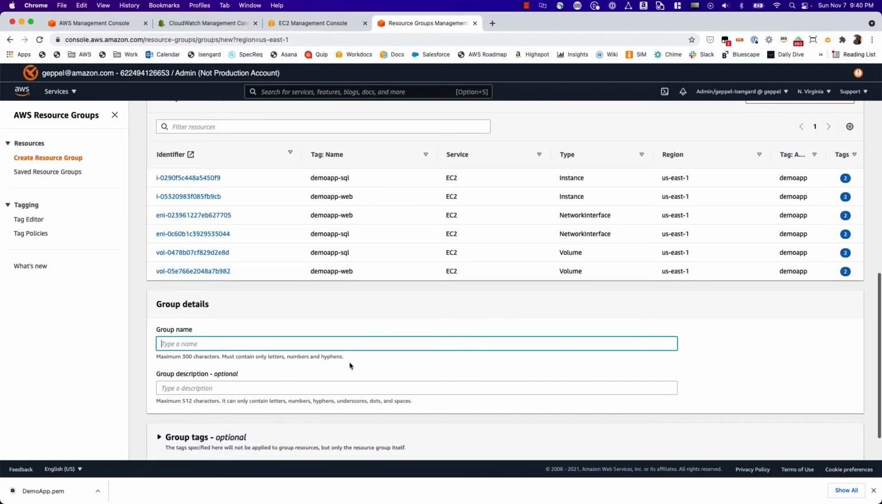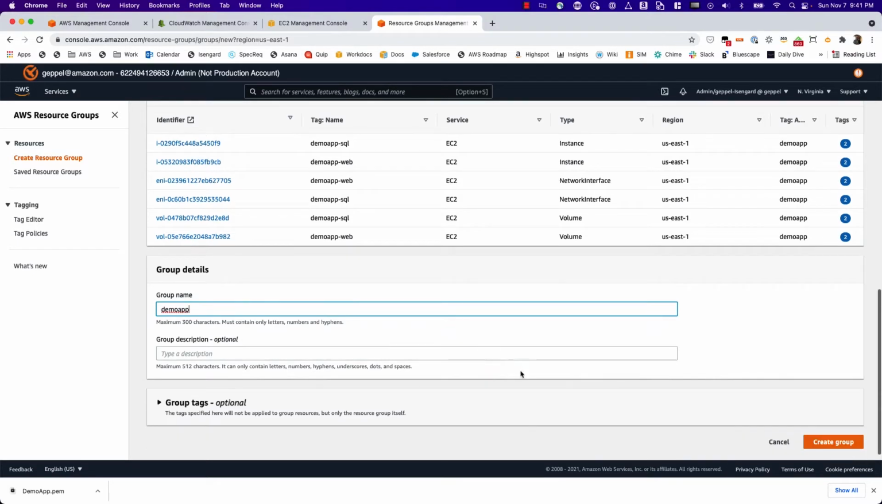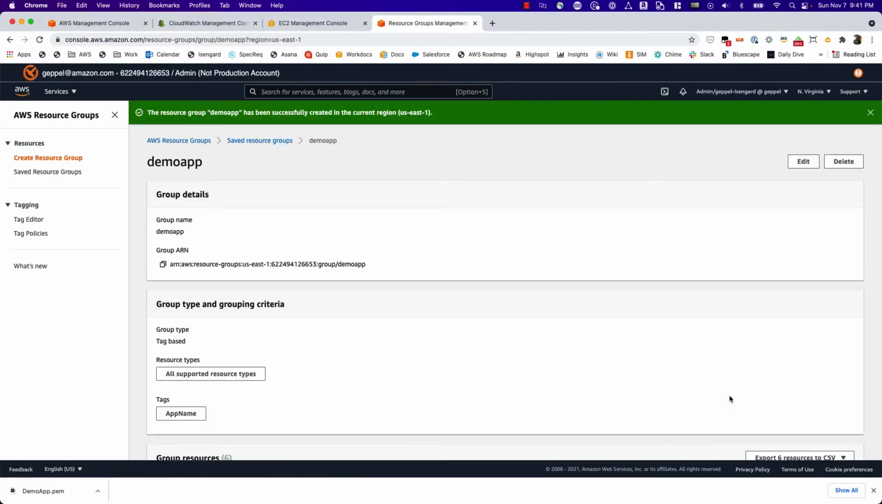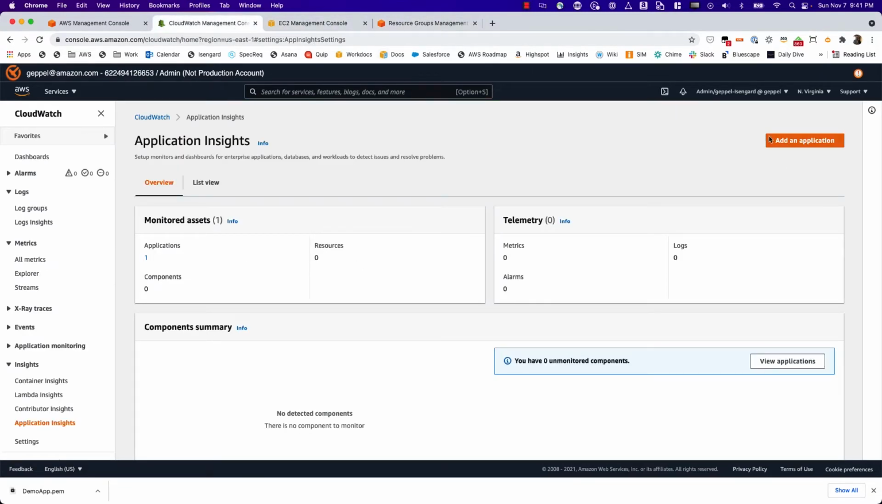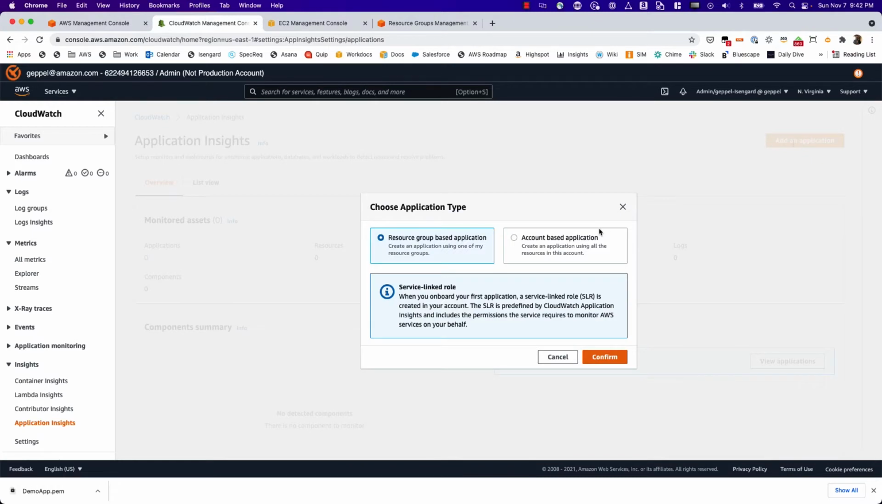I'm going to name this demo app as my group name, and click create group. Now this is just a logical container, a logical grouping of resources. Now that I've set this up, I can go back to CloudWatch and create a new application. I click add an application, and I'm going to do it based off of the resource group. Again, I can choose an account-based option, where it simply creates an app using all the resources it finds in this account. But I can be more explicit and create the application based on the resources I've already grouped.